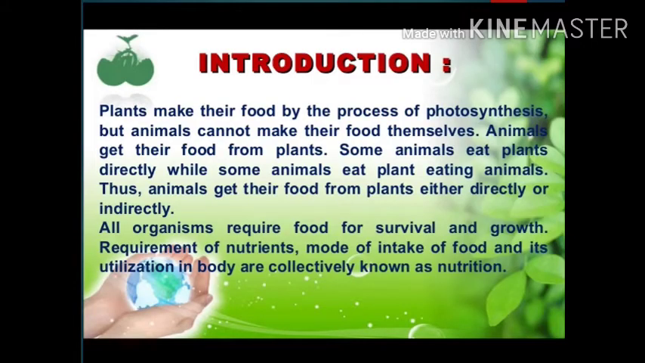Introduction. Plants make their food by the process of photosynthesis. But animals cannot make their food themselves. Animals get their food from plants. Some animals eat plants directly while some eat plants indirectly. All organisms require food for survival and growth.